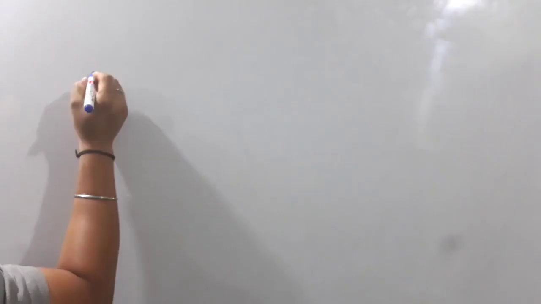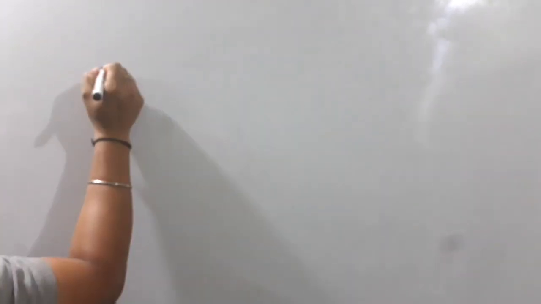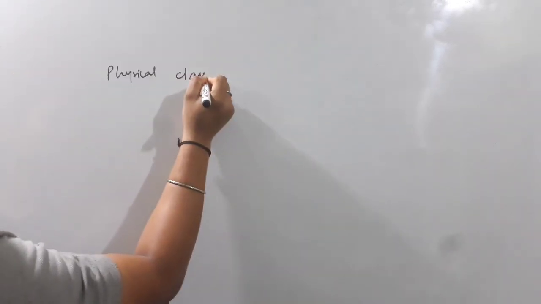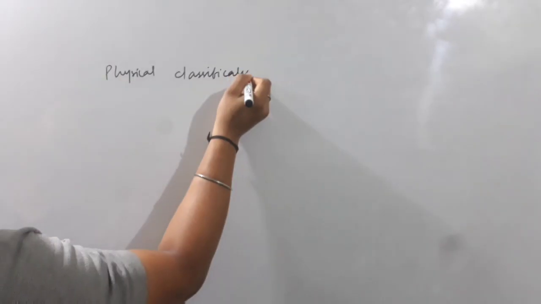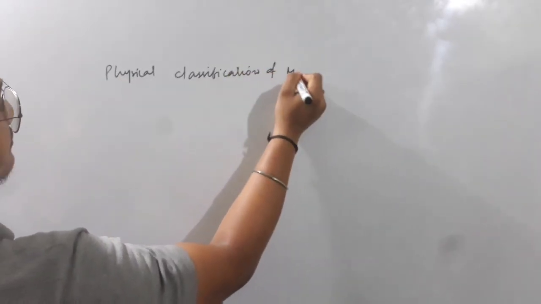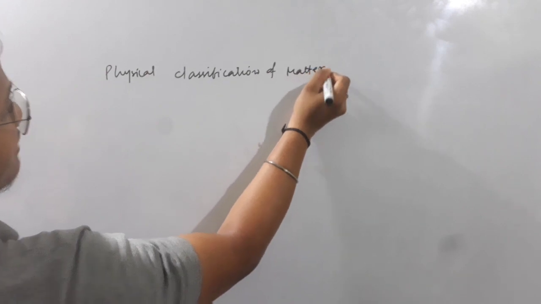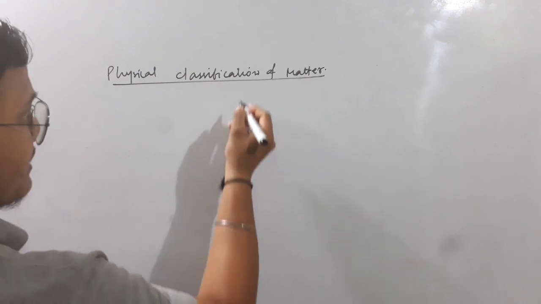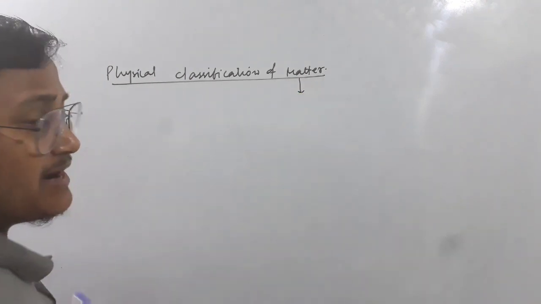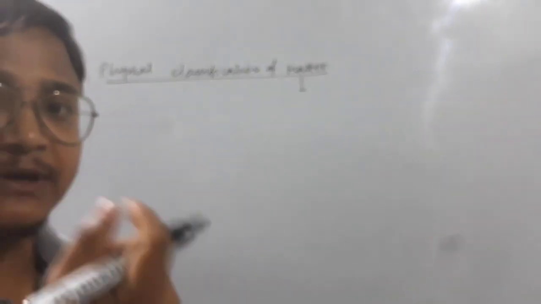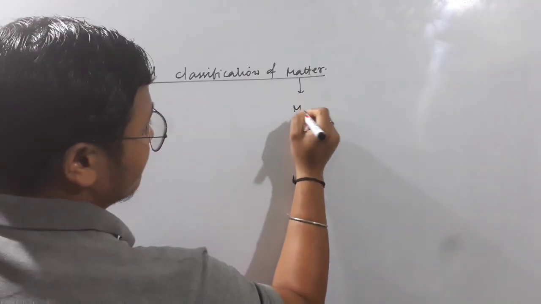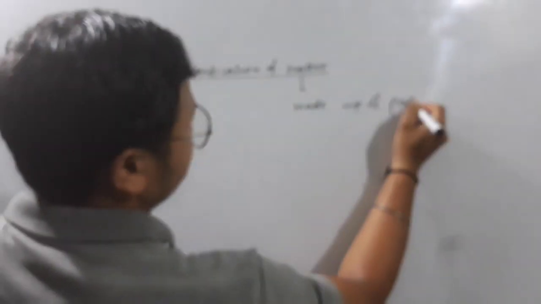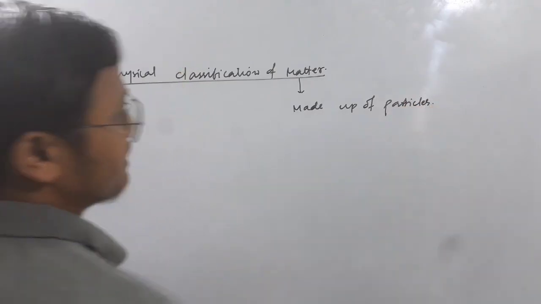Okay, it's what you call the physical classification of matter. Okay, physical classification of matter. Now look, one thing, matter is made up of small particles. They are made up of particles.